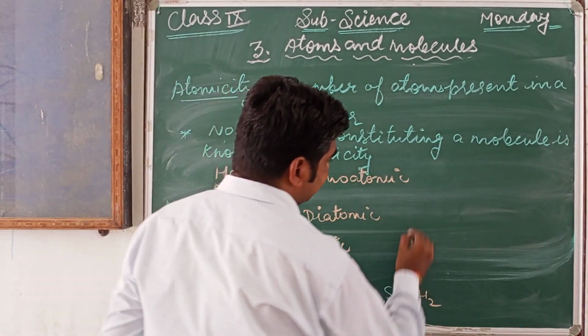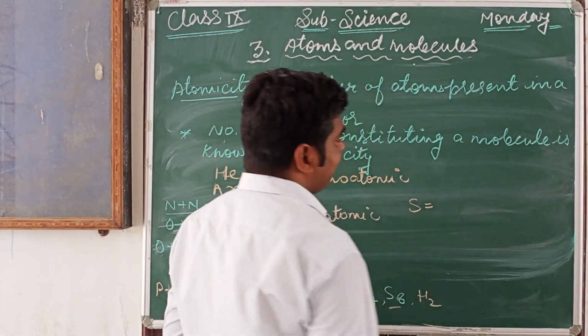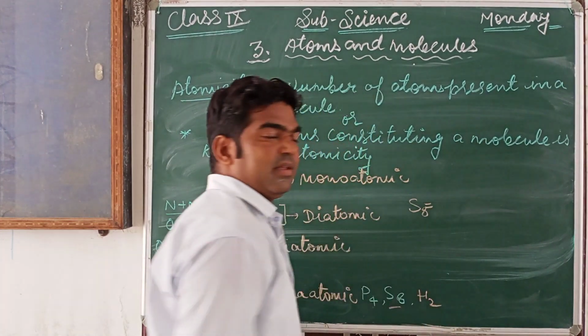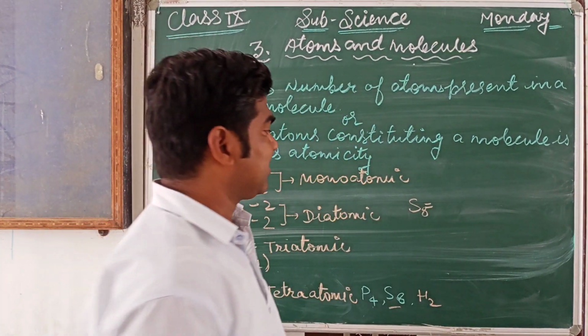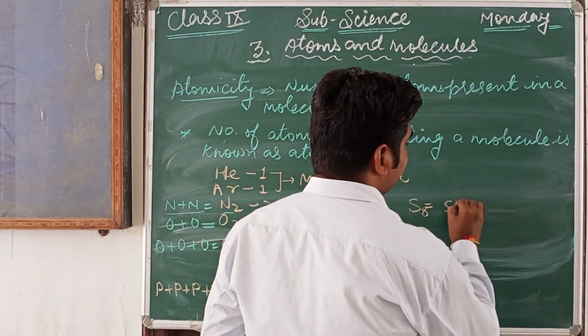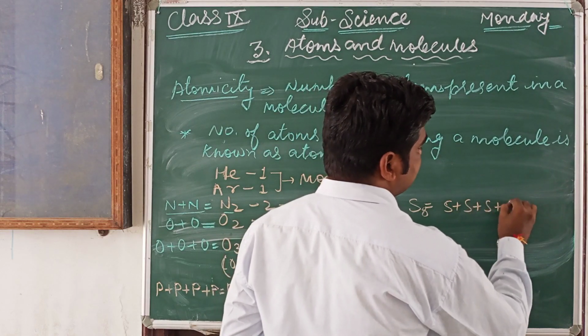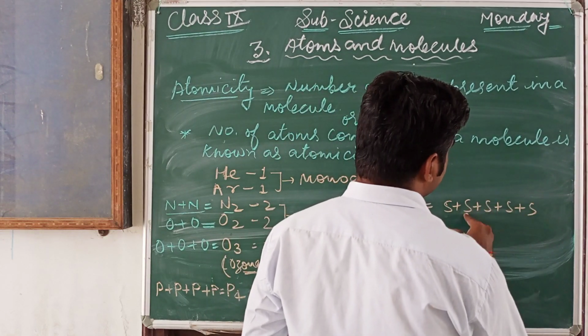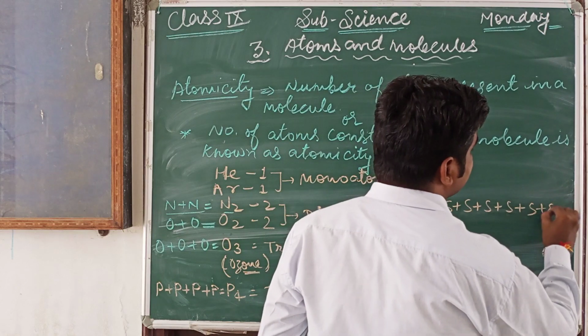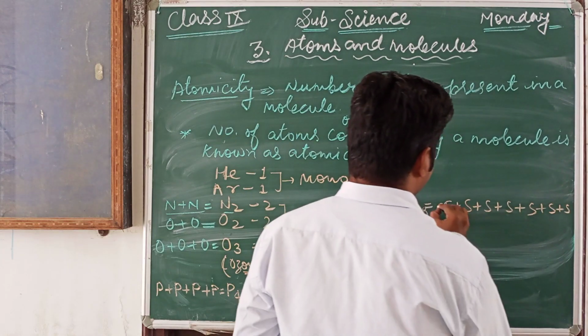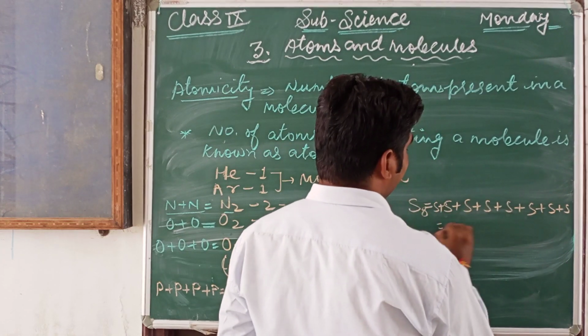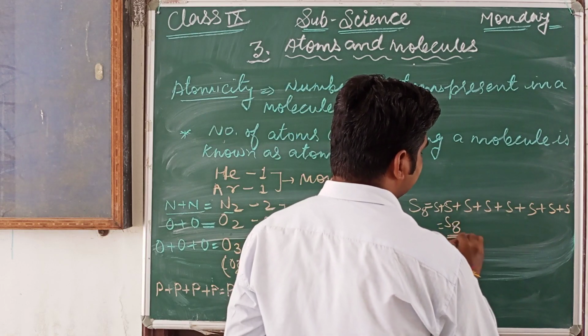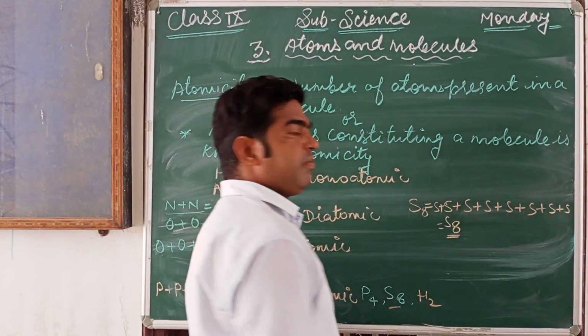Or sulfur: when the 8 atoms of sulfur combine, S plus S plus S plus S, 1 2 3 4 5 6 7 and one more, it forms S8. So this type is called polyatomic.